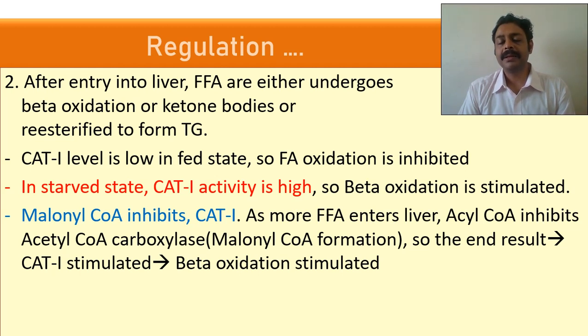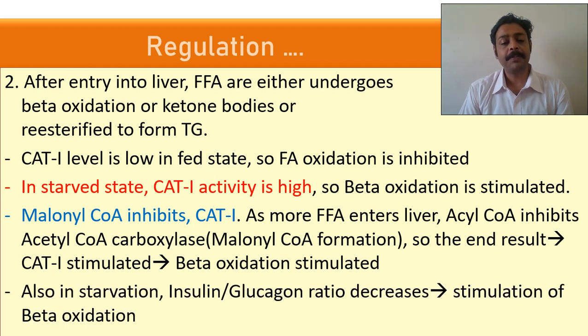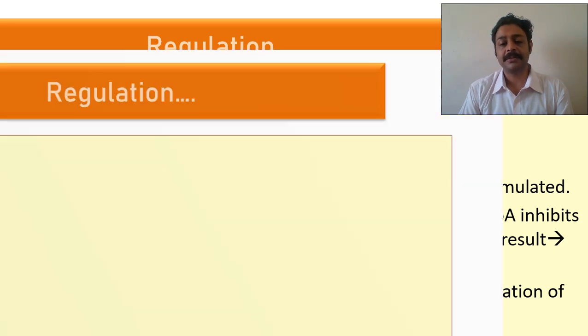So during starvation, what happens? More fatty acid comes to the liver, and it becomes acyl-CoA. As I told you, acyl-CoA will inhibit acetyl-CoA carboxylase. So production of malonyl-CoA will be inhibited. So the production of the inhibitor will be inhibited, and that is what happens here. So in the final result, CAT1 is stimulated, that is, beta oxidation is stimulated. Also in starvation, the insulin glucagon ratio decreases, which will also stimulate beta oxidation.